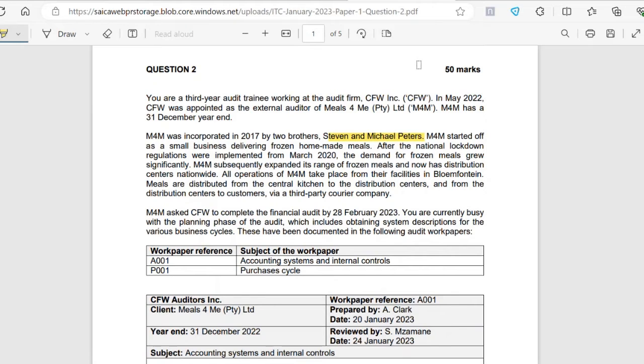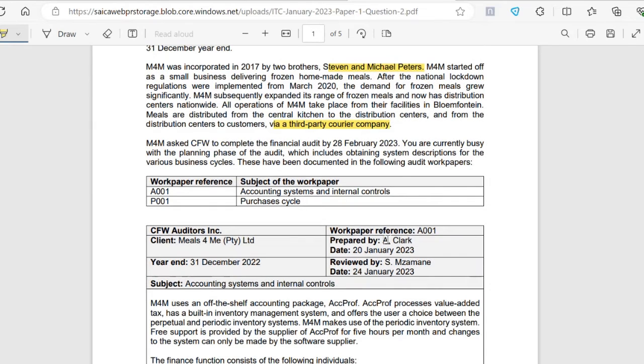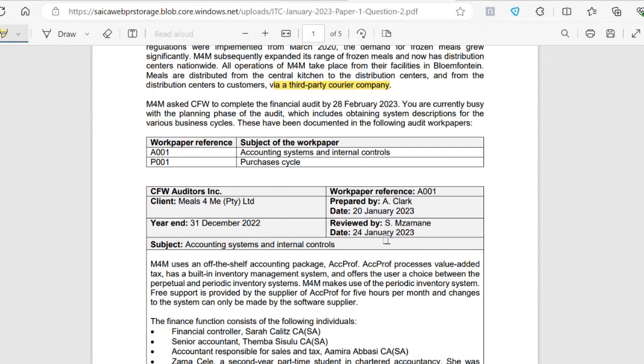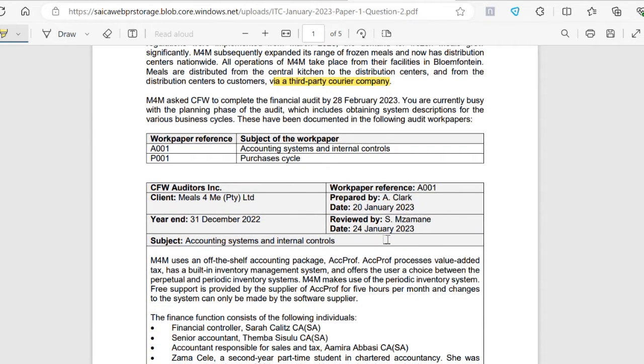Meals are distributed from the central kitchen to the distribution centers and from the distribution centers to customers via a third-party courier company. Okay, so this is also important, that they use a third-party courier company to get the products to their customers. M4M asked CFW to complete the financial audit by 28 February 2023. You're currently busy with the planning phase of the audit, which includes obtaining system descriptions from the various business cycles. They have been documented in the following audit work papers. So they gave us the system description of the accounting system, internal controls, as well as the purchases cycle.